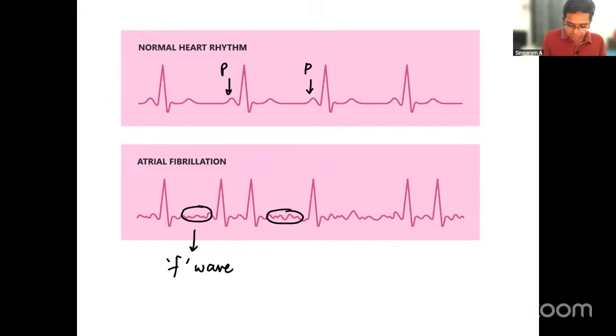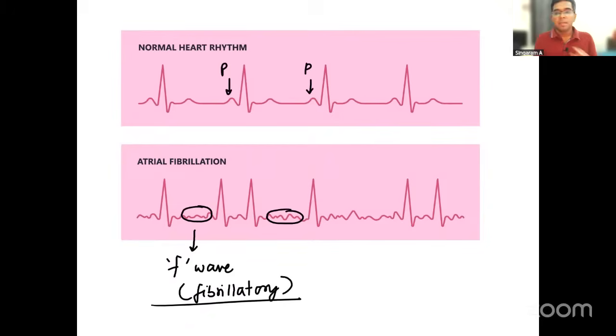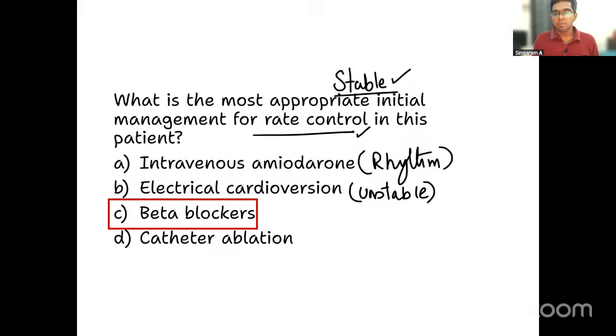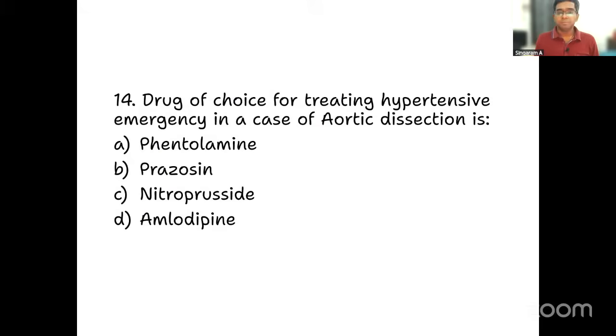What does the F stand for here? Fibrillatory waves. That is a characteristic nature of the wave noted in case of atrial fibrillation. I hope you're able to follow this, right? So that was a quick recap about the ECG tracing in case of atrial fibrillation. So that was question number 13 which is completed. We move on to question number 14.